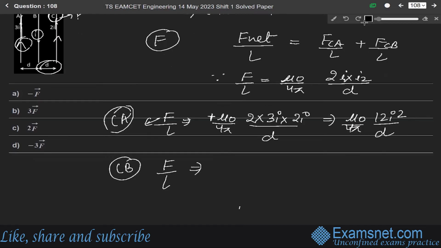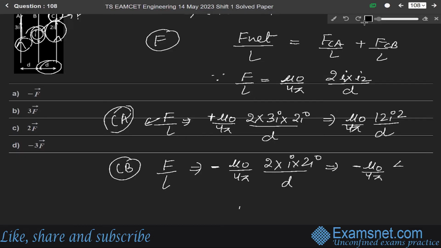sorry, this will be plus. Okay. Now it will be minus. This is they are in opposite direction. Okay. Now minus mu naught over 4 pi 2 into CB means I into 2I over d. So it will be equals to minus of mu naught over 4 pi 4 I square over d. Let us say this is equation 1.